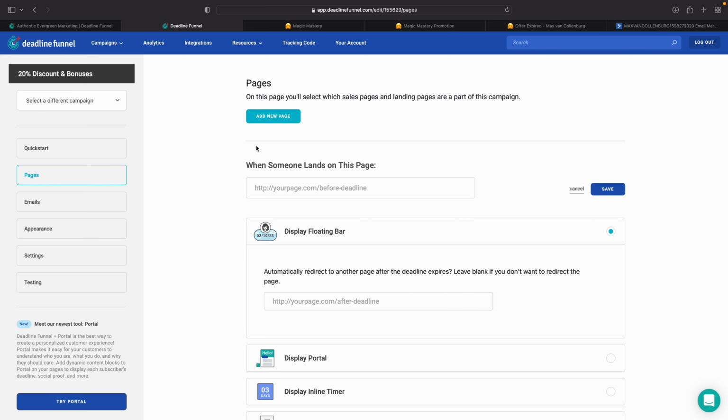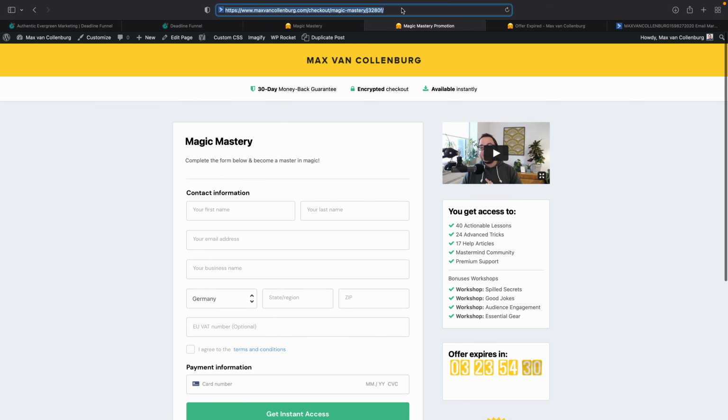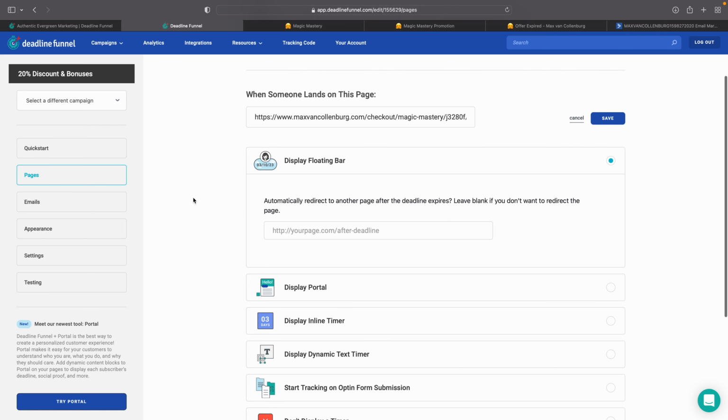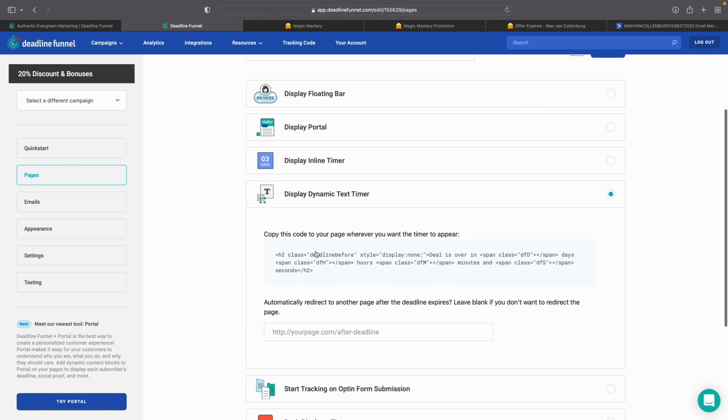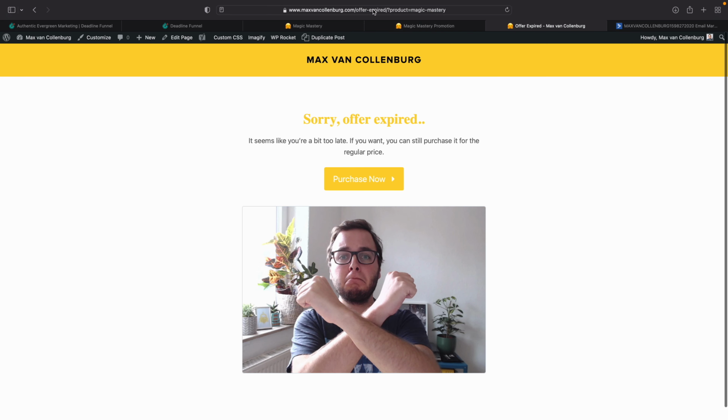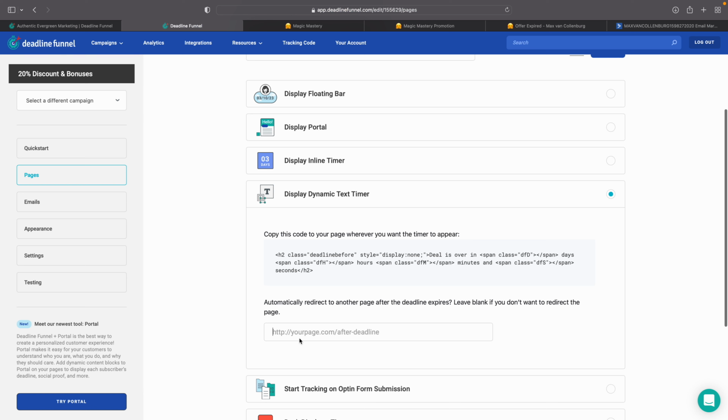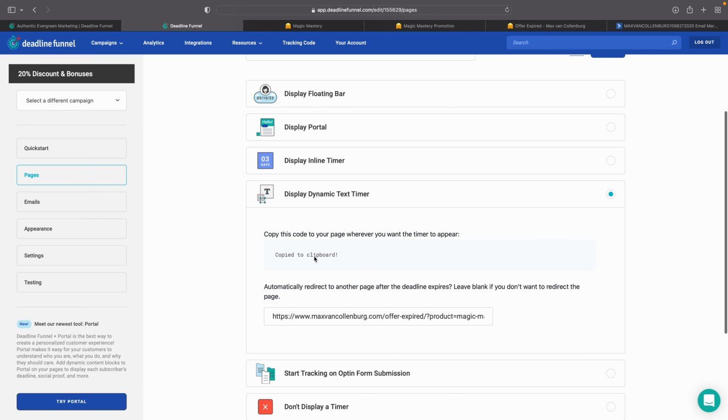And then I think this is maybe a little bit confusing, but they basically just want you to add the same page again. So I'm going to copy the offer page, then I paste that in here, and then down here we go to display dynamic text timer. Then over here you already see the code for that timer also, but first we also have to enter the offer expired page. So I will add that in here, and then I'm going to copy this text.